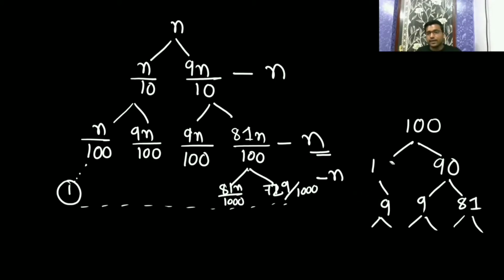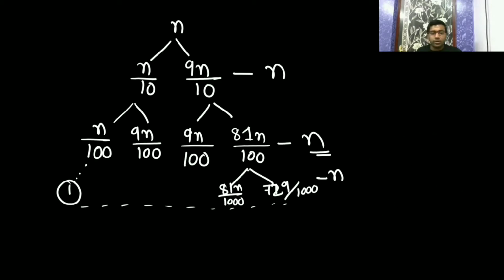So every level is going to have time complexity n, because at this level the number of elements is n. Like this it will keep on going, and here it will get reduced to 1. So the right subtree will get 1 later. That's why here the number of elements will be less than n, so the time complexity will be less than n. Am I clear? Please let me know whether it is clear or not.